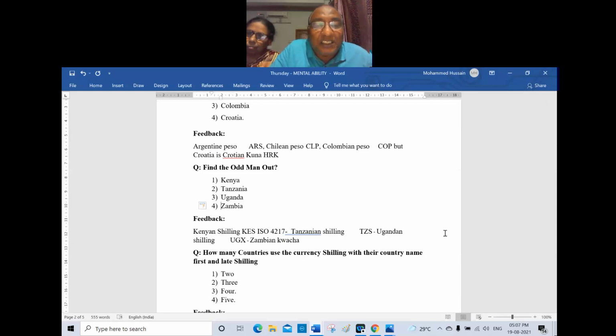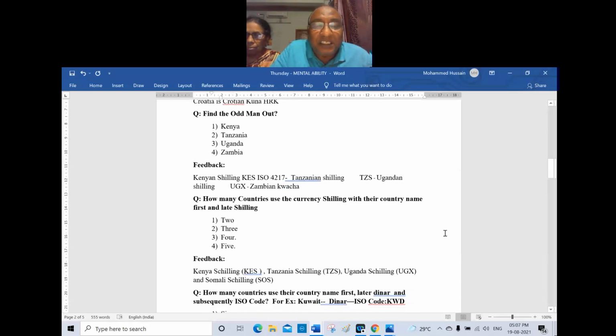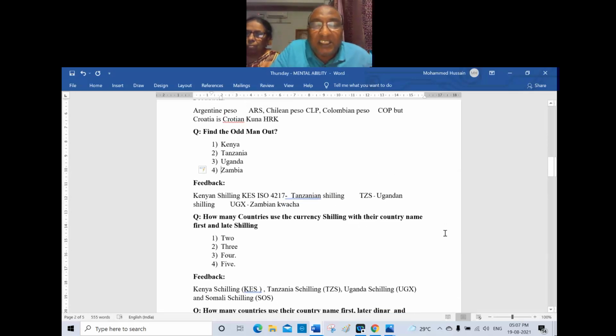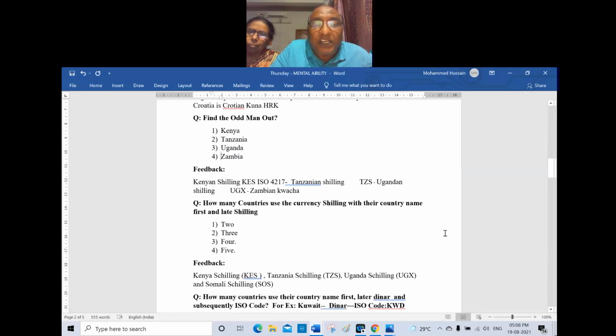The answer is 4 countries in the world use the shilling: Kenyan shilling, KES, Tanzanian shilling, TZS, that is the ISO currency code, Ugandan shilling, UGX, and Somali shilling, SOS. So 4 countries use the shilling.